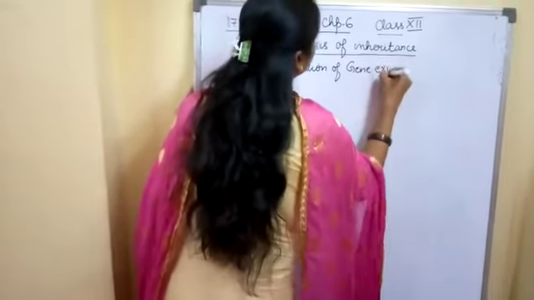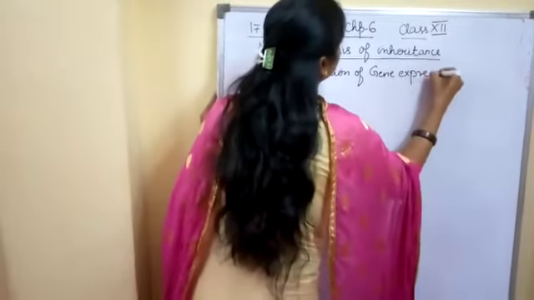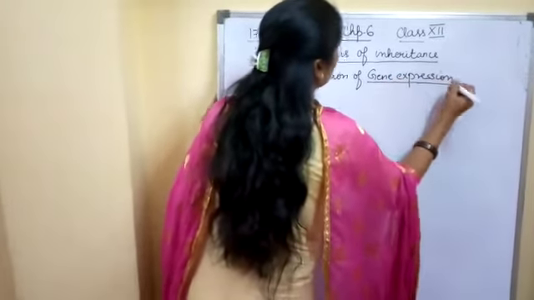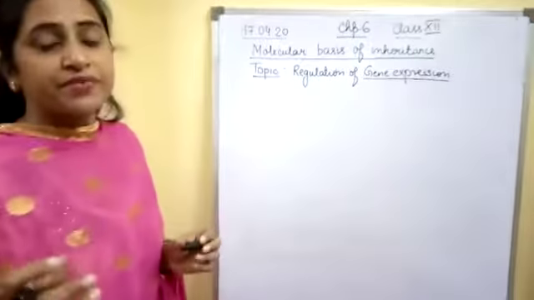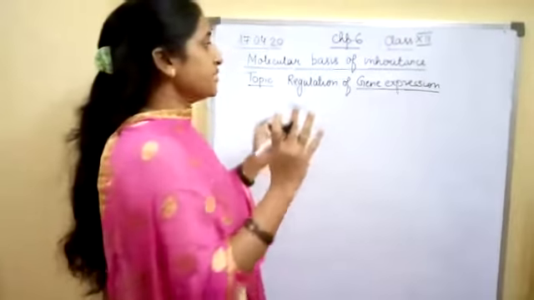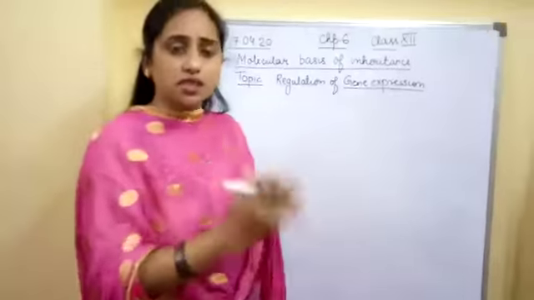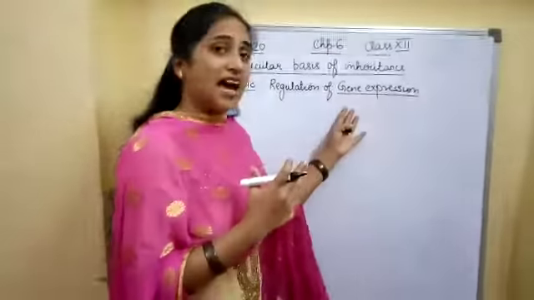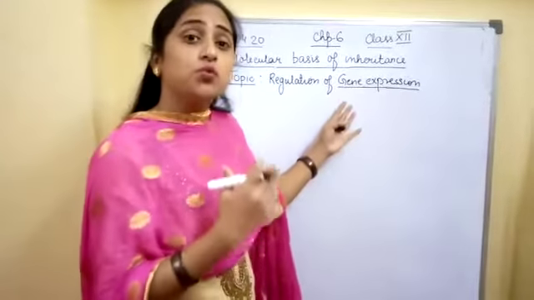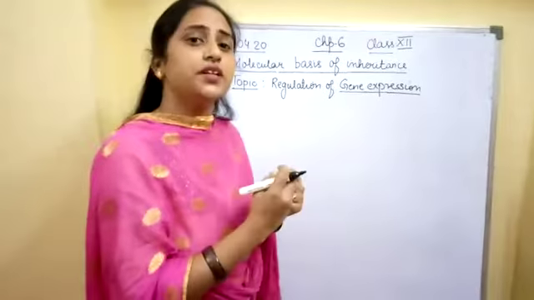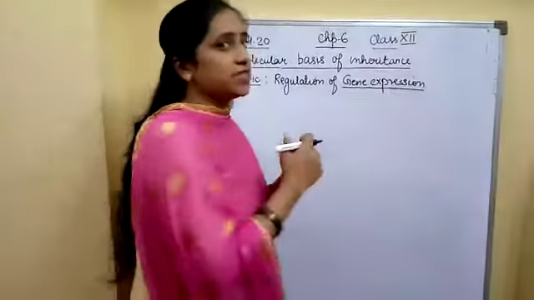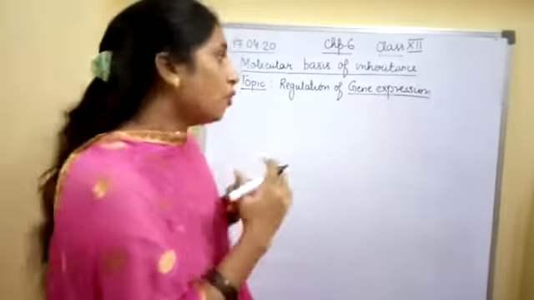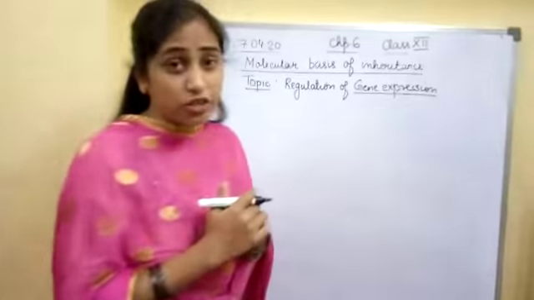Regulation of gene expression. Now, what does this term gene expression mean? The term means the formation of a polypeptide chain. That means whatever information was there in the DNA molecule, now it has been transformed into a protein or a polypeptide molecule, that is known as gene expression.